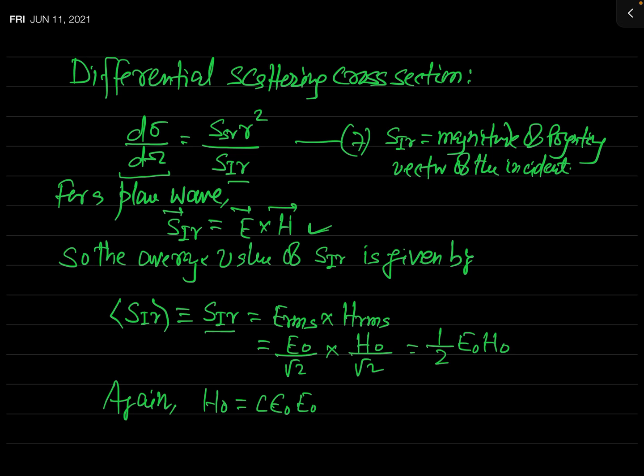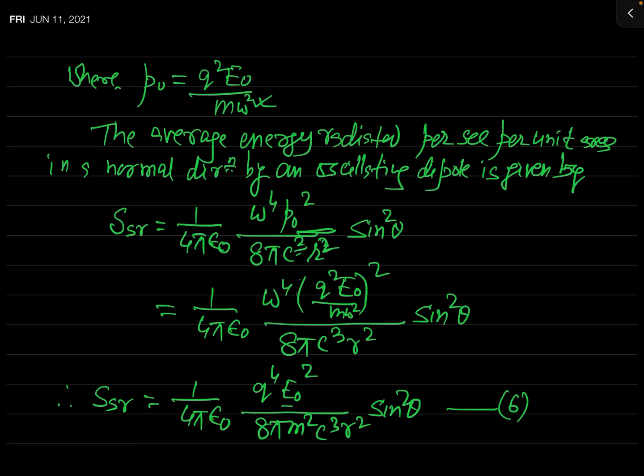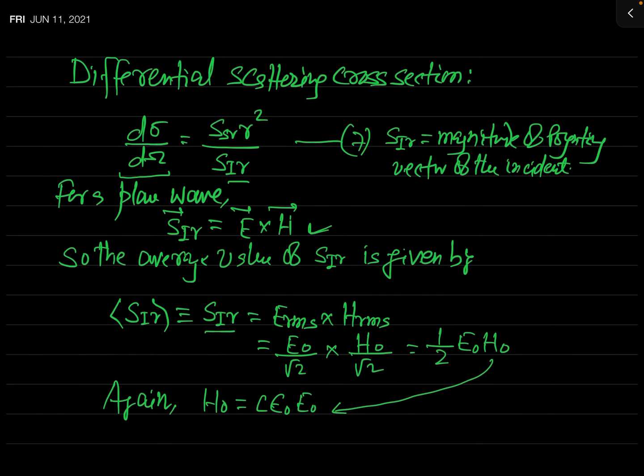So now we will replace H naught by this expression, so that the Poynting vector of the incident wave is in terms of the electric field vector only, because our expression for S_SR contains E naught. Our aim is to find S_IR also only in terms of E naught.